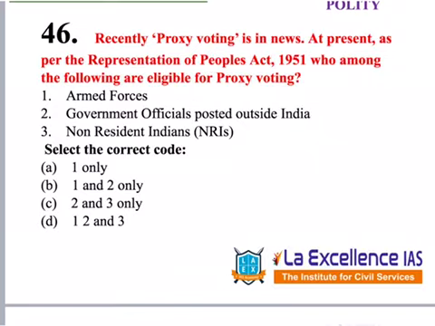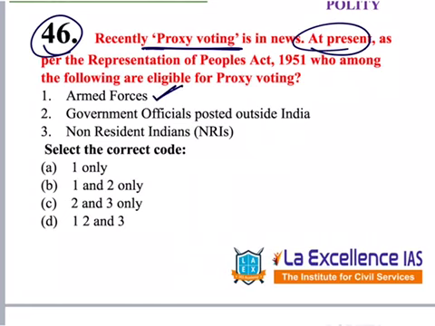The next polity question is given under question number 46. This question is regarding proxy voting that is in use. Proxy voting that is in use at present, as per the RPA Act 1951, who among the following are eligible for proxy voting? First, armed forces, because they are not available in their constituencies, so they should be provided some proxy voting. So this is correct. 100% we will know that.